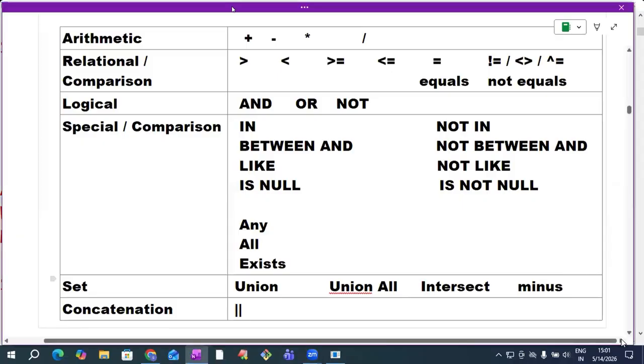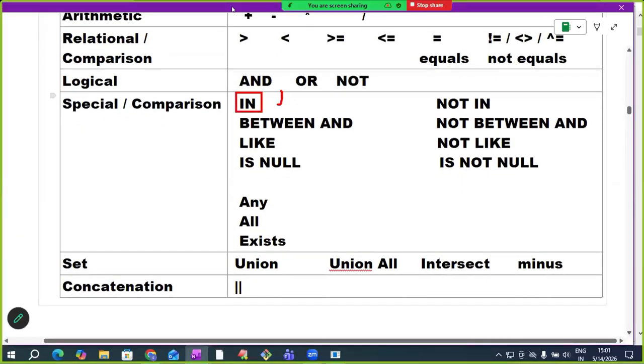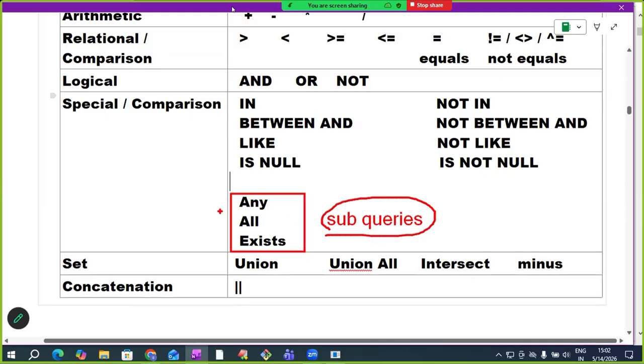Okay. Next, listen. To compare a column value with a list of values we use IN, to compare with a range of values we use BETWEEN and, to compare with a text pattern we use LIKE, and to compare with null we use IS NULL. These special operators we know. Listen, this ANY, ALL, EXISTS are specially designed for subqueries. Generally, we will not use them directly.